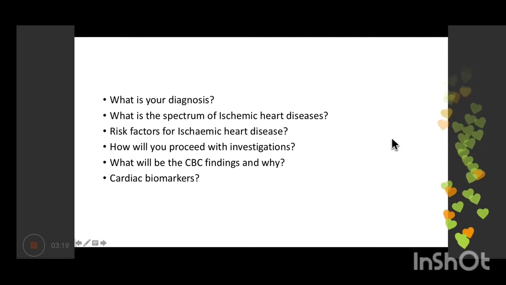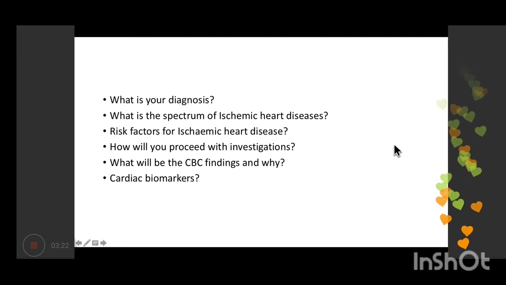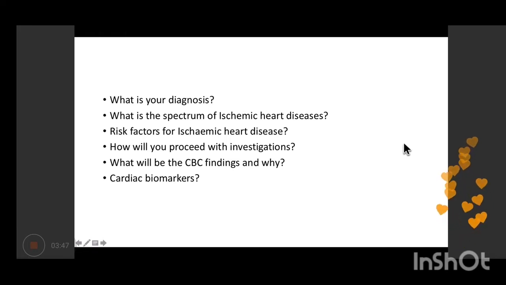So the next question would be, what is the spectrum for ischemic heart diseases? So first is angina, where the infarction has not yet occurred. Next would be myocardial infarction. What else? Okay, we'll discuss it later. Then we'll have to discuss the risk factors. What are the two broad categories in which to divide the risk factors? Modifiable and non-modifiable. Okay, the rest we'll discuss later.